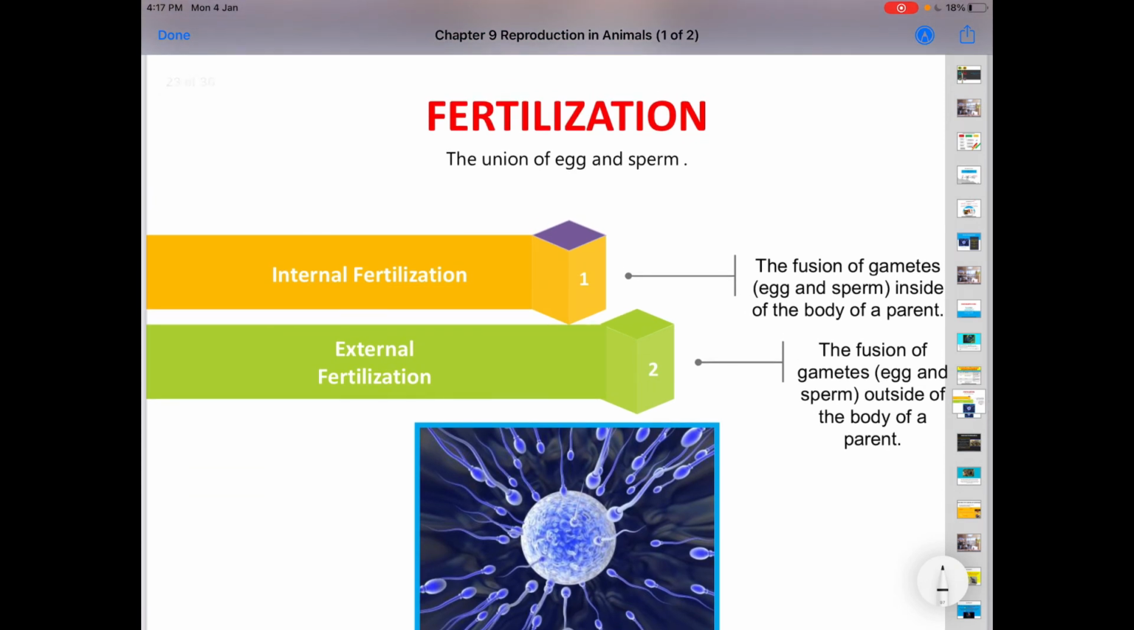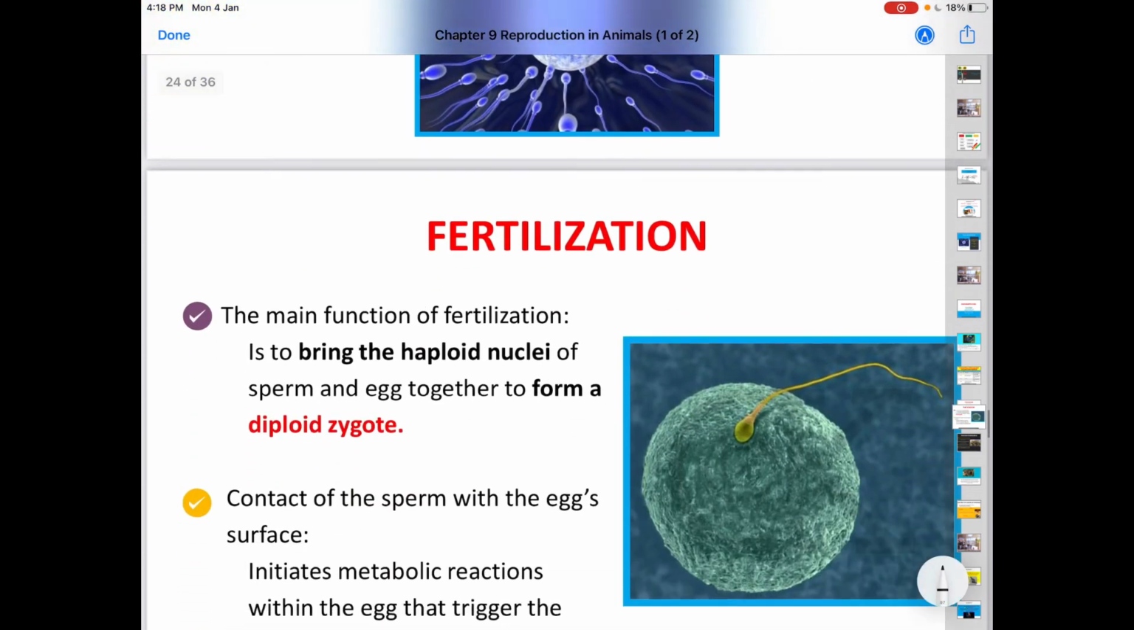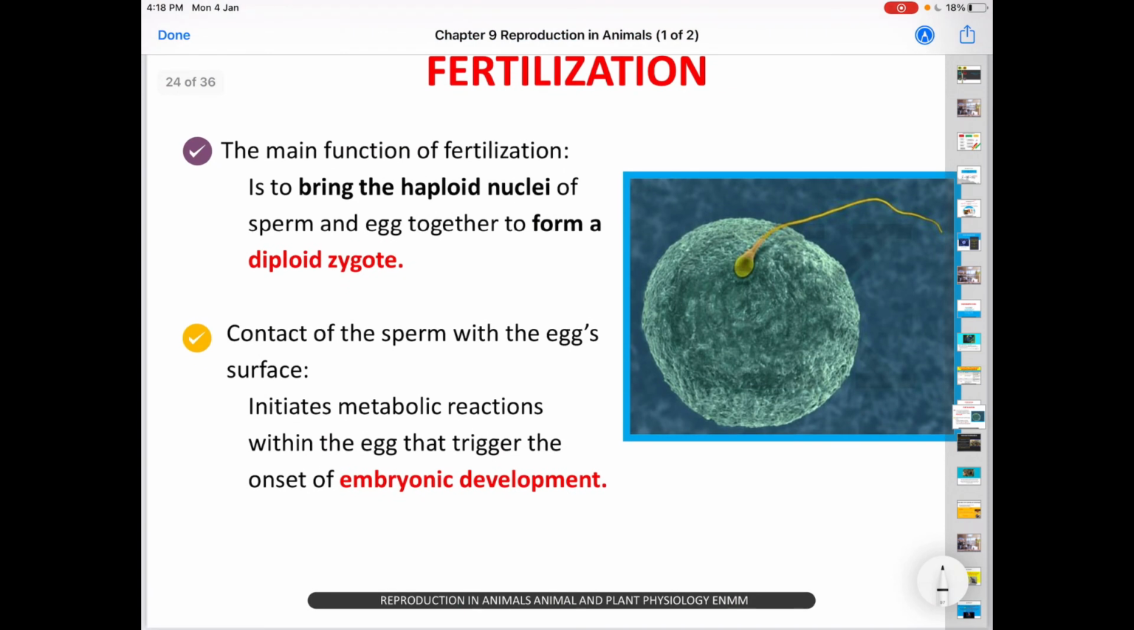Now, internal and external fertilization. Fertilization means the union of egg and sperm. We have internal fertilization, which happens inside the body of the parent, and external fertilization, which happens outside the body of the parent. Why does fertilization happen? The main function of fertilization is to bring the haploid nuclei of sperm and egg together to form a diploid zygote.